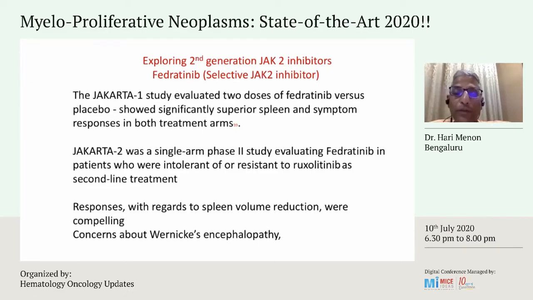But what was seen in this study was that there was a suggestion of increased incidence of Wernicke encephalopathy in these patients. And because of this reason, the FDA suspended the study for some time, but subsequently it was restarted, and it was further investigated, and the more detailed investigation showed only a causal relationship and not a direct relationship to this.